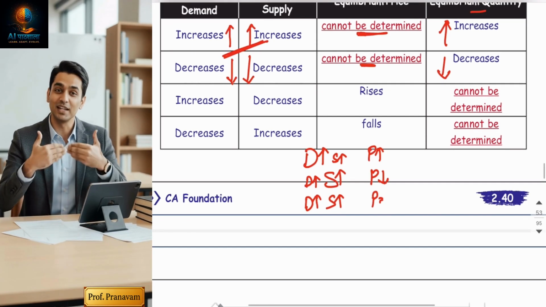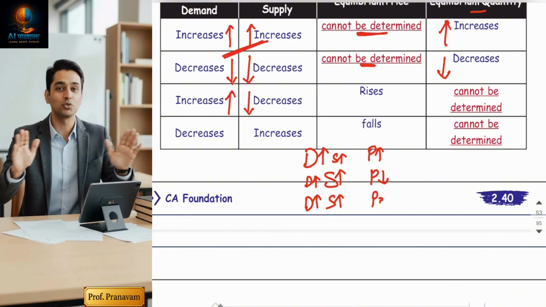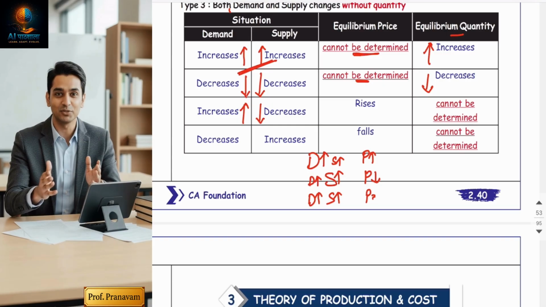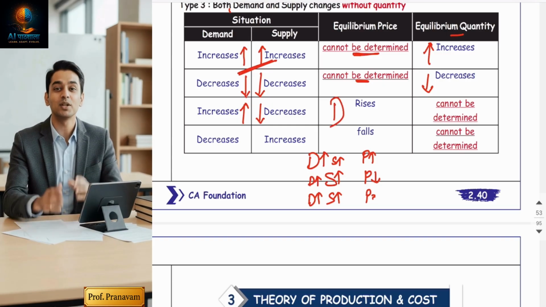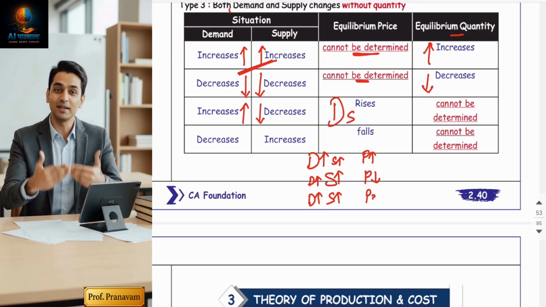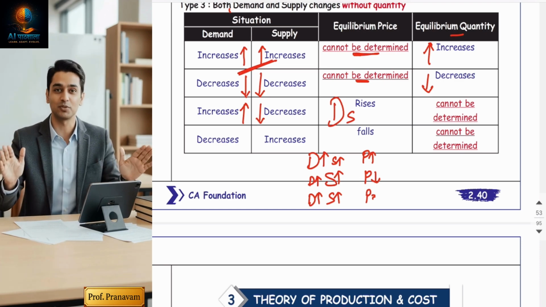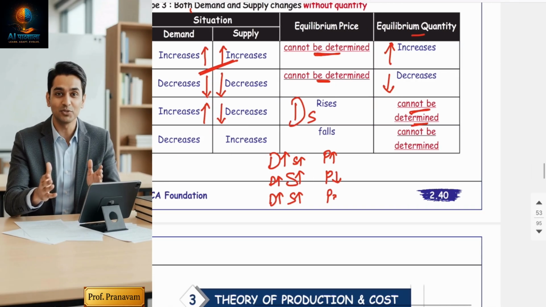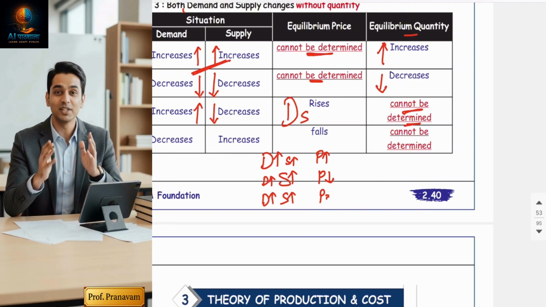In the third situation, demand is increasing, supply is decreasing. Now, price can be determined because demand is rising, supply is falling. So demand is more than supply. So price will rise. But now quantity cannot be determined. So why can quantity not be determined? Guys, it's very simple because three situations are possible.